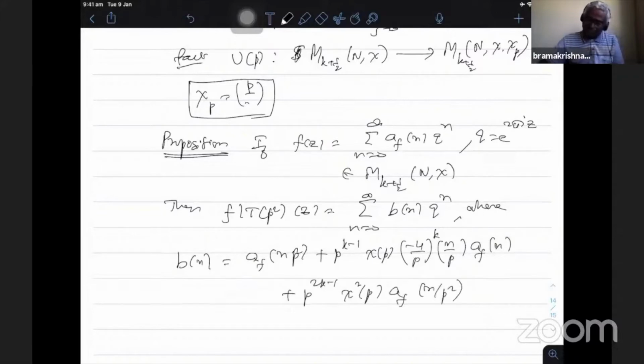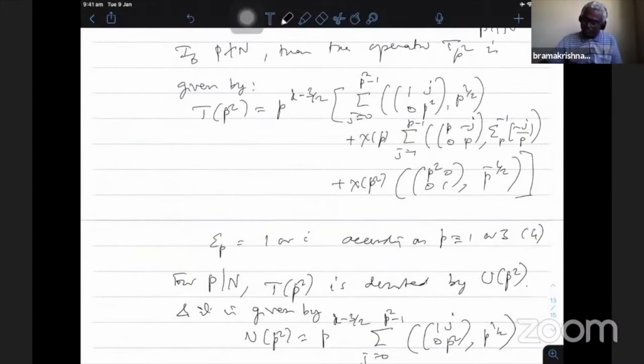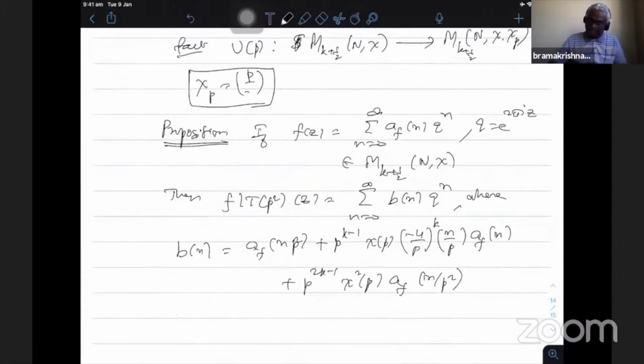There are three terms corresponding to the three sets of matrices. For each one can compute the Fourier expansion, and it turns out that the first is a_f(n p^2), the middle one is this factor, and the final one is a_f(n/p^2).